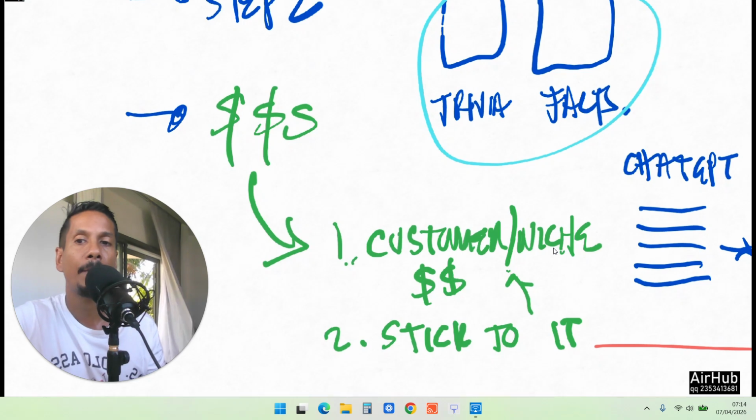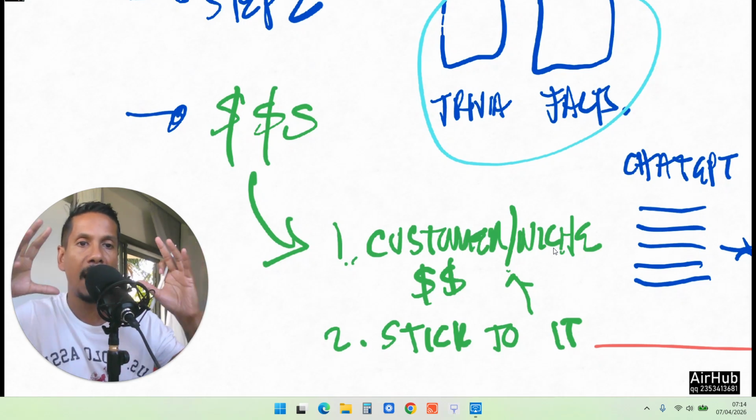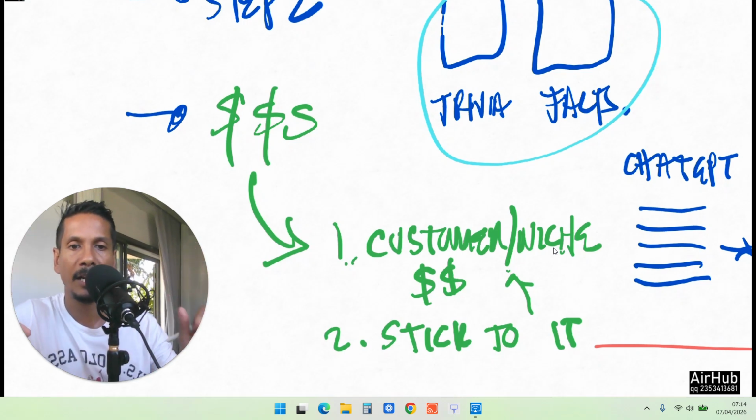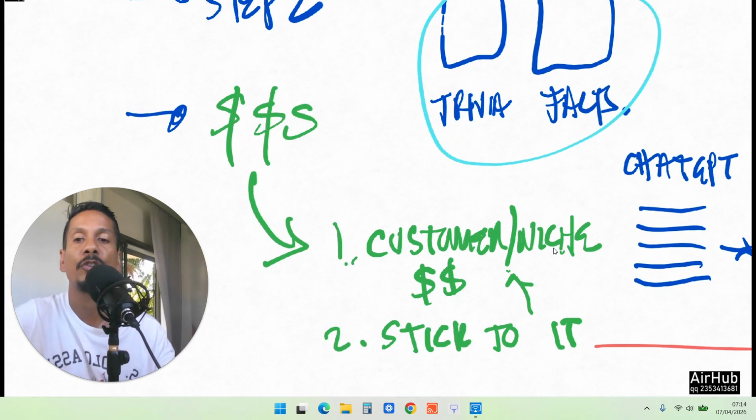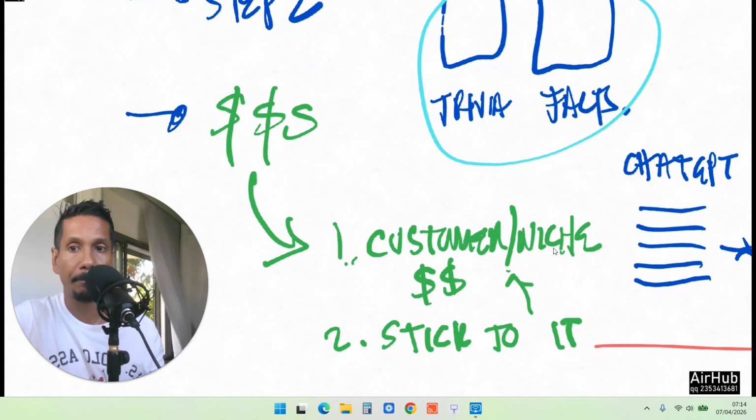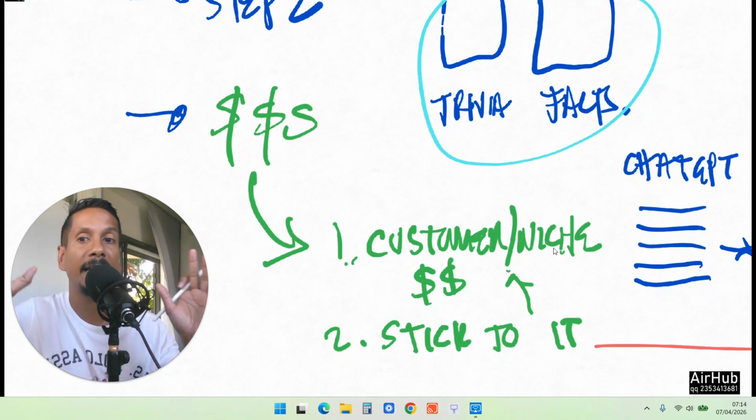Now that is the secret of making this work, especially when you're starting out. You just want to find where the money is and just keep hammering away at that one customer, one niche, until you start making money. The only reason you won't make money straight away, which will happen, by the way, if you're brand new and you're doing this on your own, is because you don't know how to create a book good enough to make that money. The money's there. Your book just isn't good enough yet.